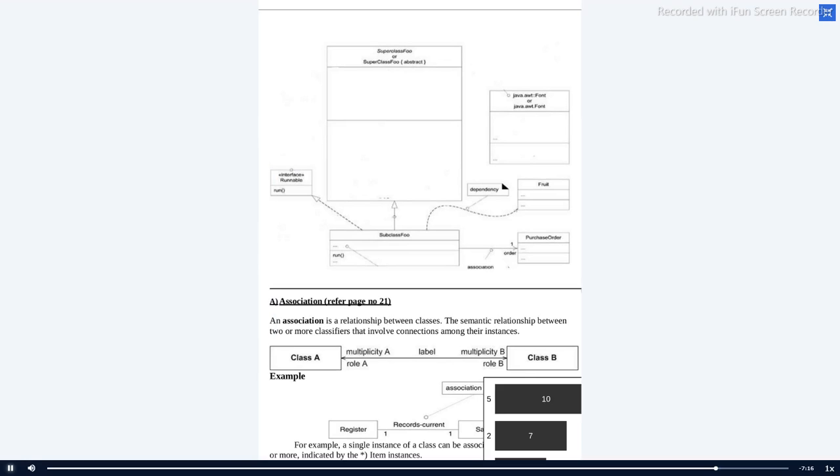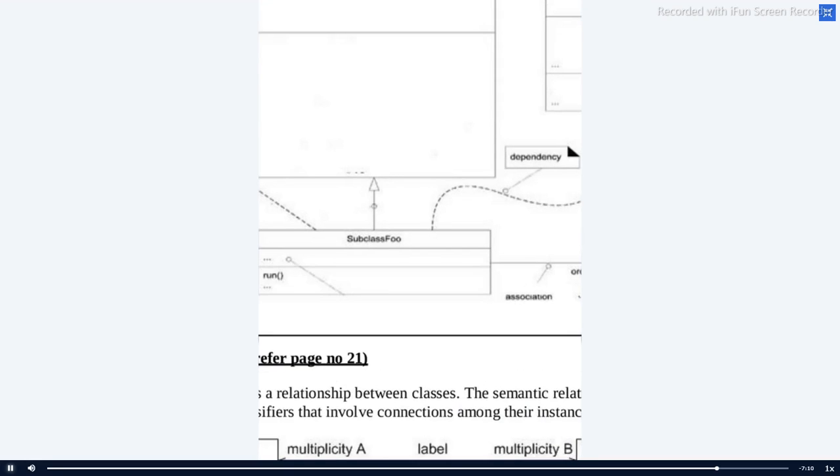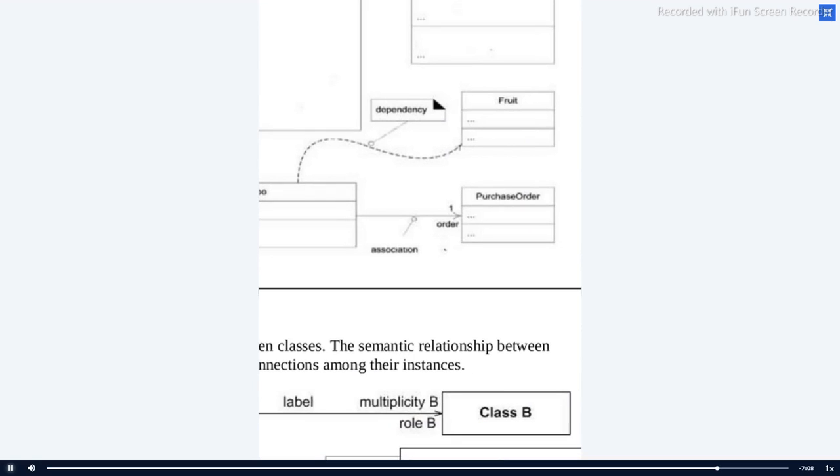So first let me start with this line. Let me zoom out the screen. Simple line with an arrow mark. It's called association. Okay, next. Dotted line, that is dashed line, with an arrow mark. That's called dependency.